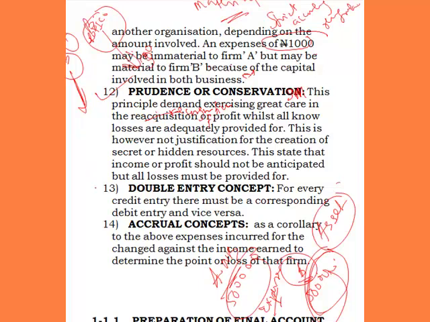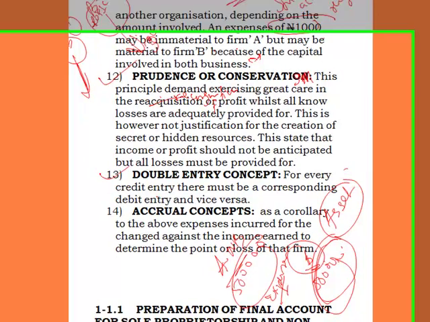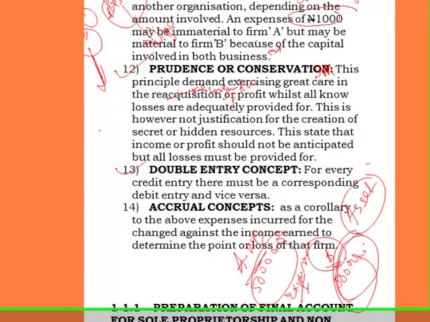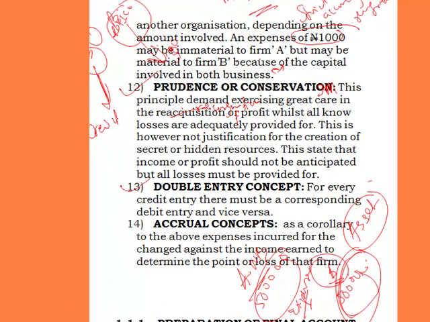The next one is the double entry concept. We say that for every credit entry, there must be a corresponding debit entry. It means in accounting, for every credit entry, there must be a corresponding debit entry.